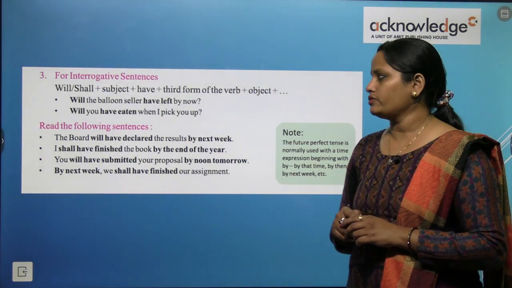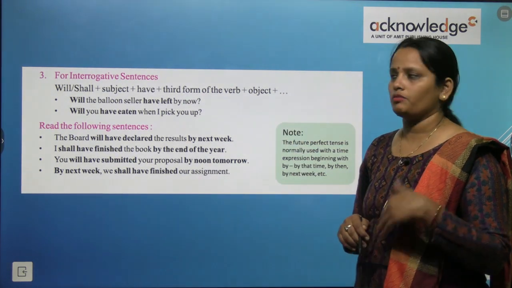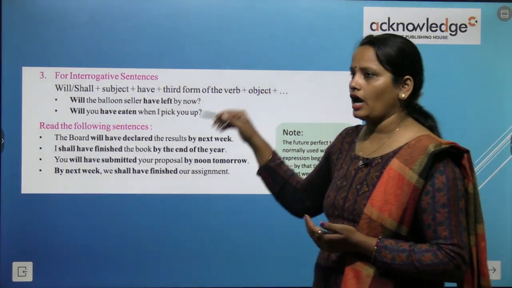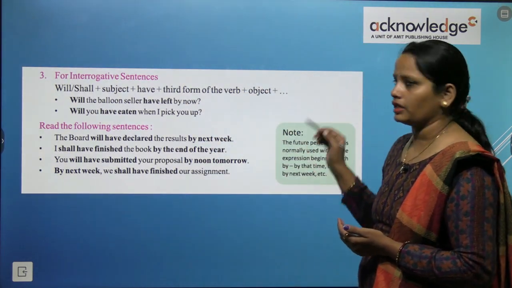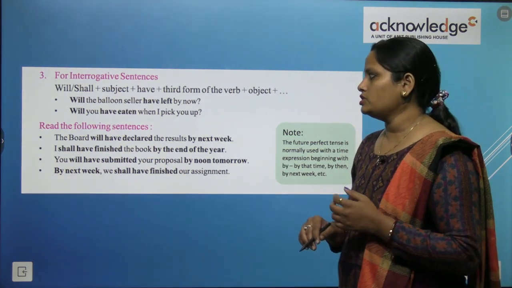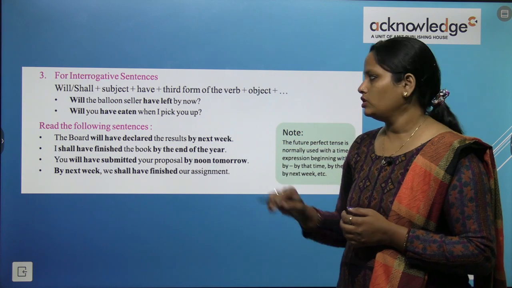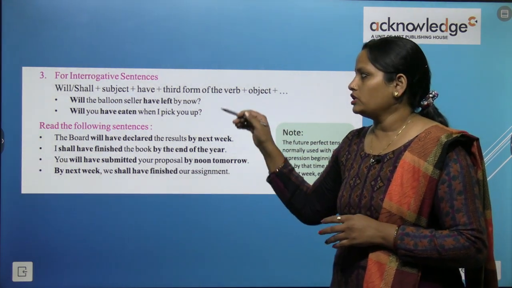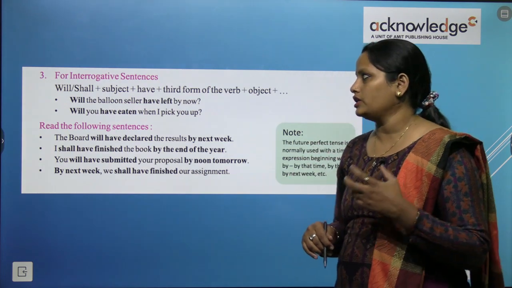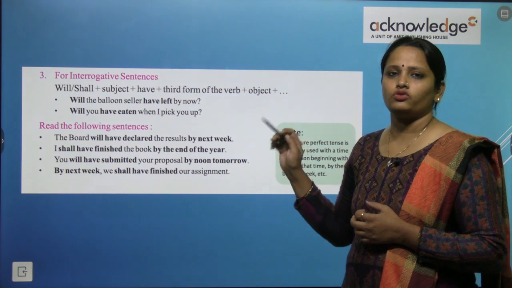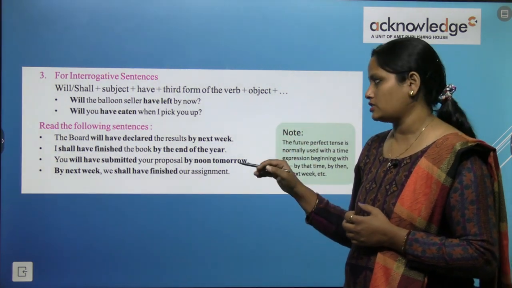For interrogative sentences, will/shall को हमें सबसे starting में लगाना है, and then the subject, and then have, and the third form of the verb, and then the object. Will the balloon seller have left by now? Or will you have eaten when I picked you up? So here we have used will to form the interrogative sentences here in the future perfect tense.